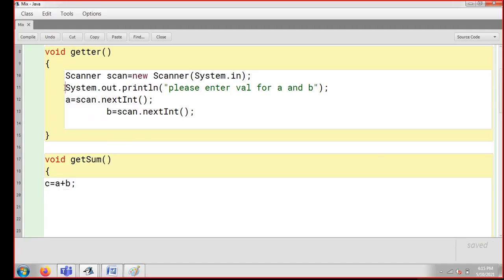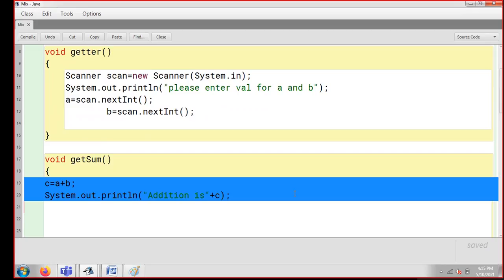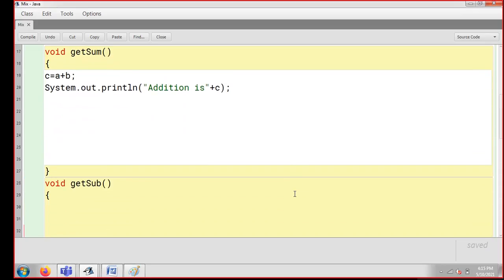For printing, I'm going to save my time. I've already copied it and I'm pasting it here, and simply I'm going to write "addition is", because I'm putting the sum here. The moment I write "addition is", I use the concatenation operator. You can see my last session. This is not plus, this is concatenation. While using concatenation, you can merge many things, a comment, a variable, or anything whatever you want. I printed the answer, and I'm coming back to my next function.